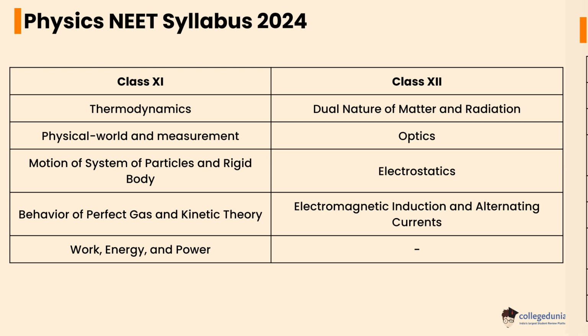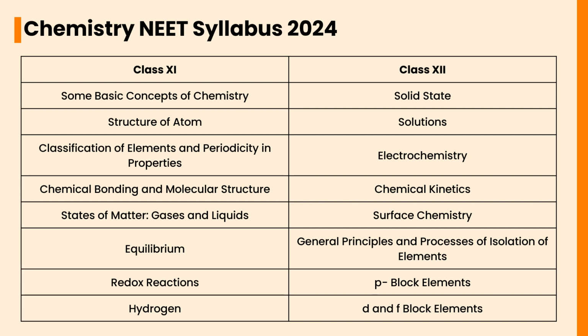Let's check the chemistry NEET syllabus 2024. For class 11, the chapters are Some Basic Concepts of Chemistry, Structure of Atom, Classification of Elements and Periodicity in Properties, Chemical Bonding and Molecular Structure, States of Matter: Gases and Liquids, Equilibrium, Redox Reactions, Hydrogen. Class 12 chapters are Solid State, Solutions, Electrochemistry, Chemical Kinetics, Surface Chemistry, General Principles and Processes of Isolation of Elements, P Block Elements, D and F Block Elements.